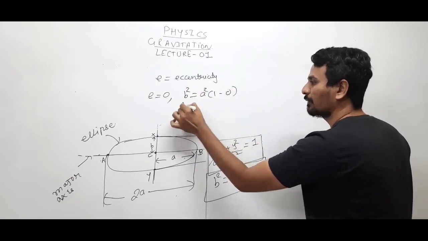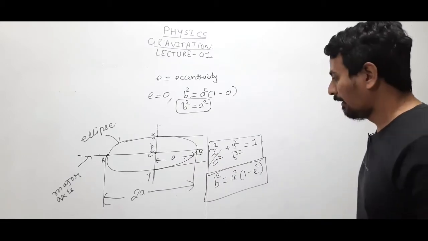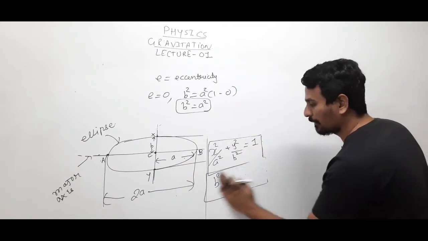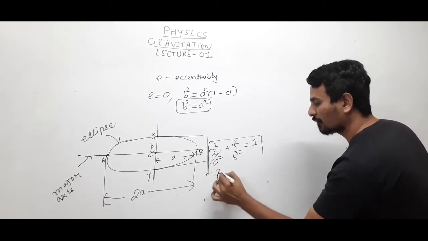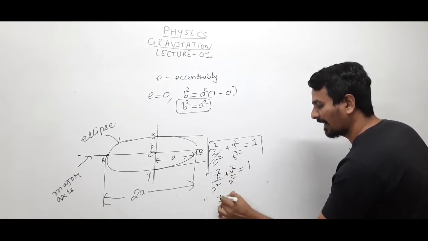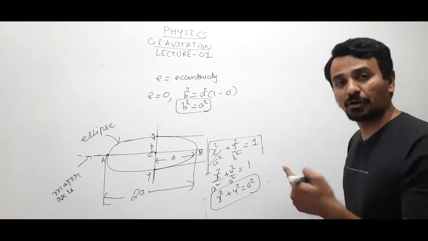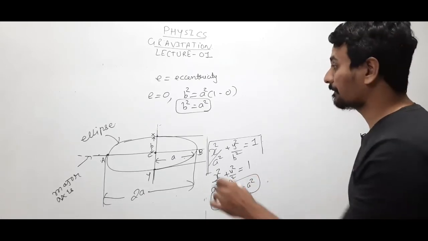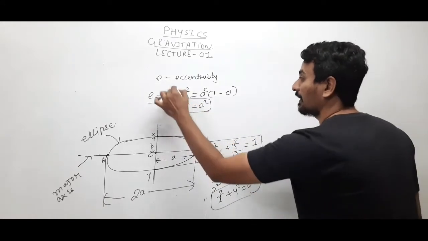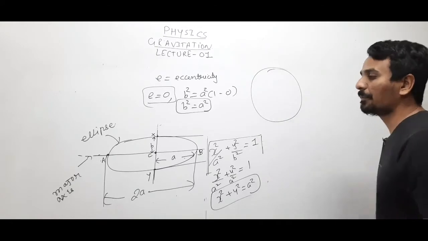If eccentricity is 0, b square will be equal to a square into 1 minus 0. So b square will be equal to a square, right? Substitute b square equals a square in this equation. It will be x square by a square plus y square by a square equals 1. So it will be x square plus y square equals a square. So this was the equation of a circle, right? So if eccentricity is 0, it will be a circle.